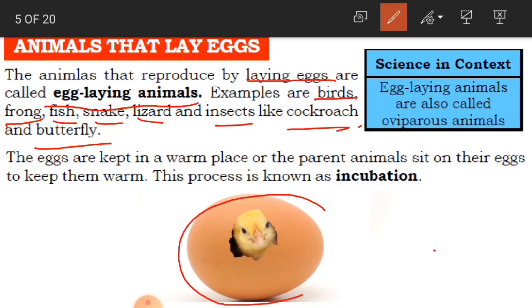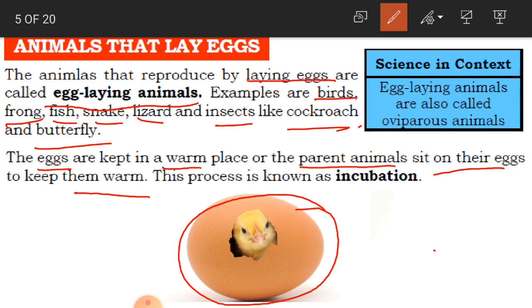See here in the picture, how are they hatched? The eggs are kept in a warm place, or the parent animals sit on their eggs to keep them warm. How does this happen, children? Whatever eggs the birds or insects have laid, they keep in a warm place.